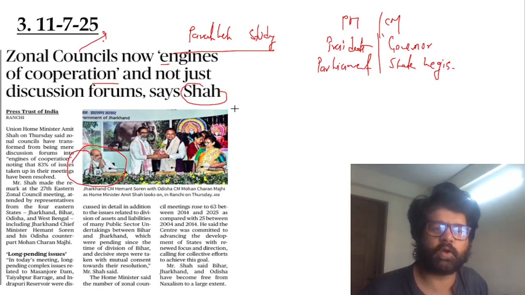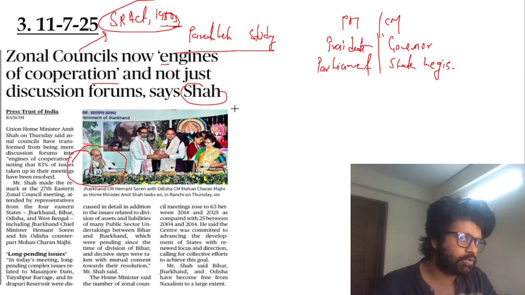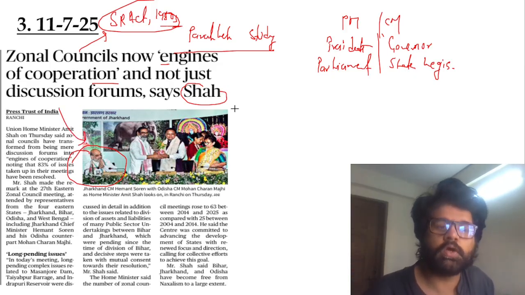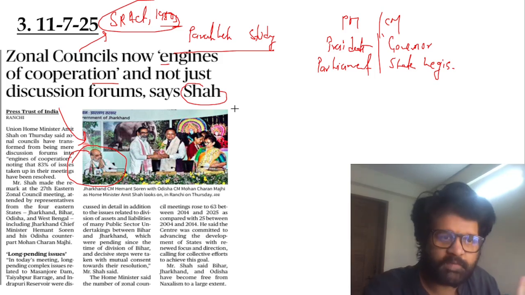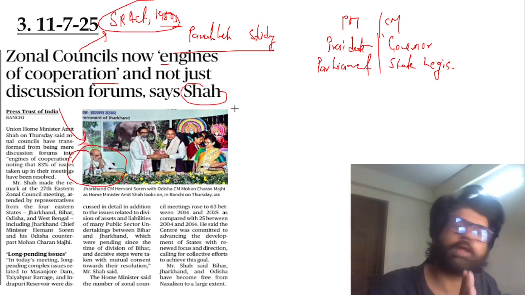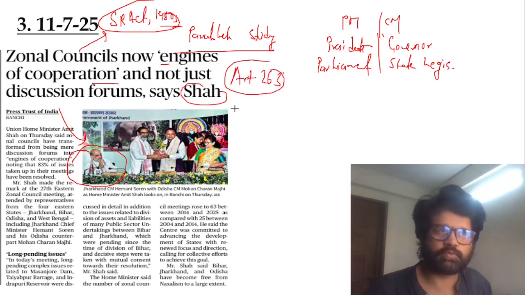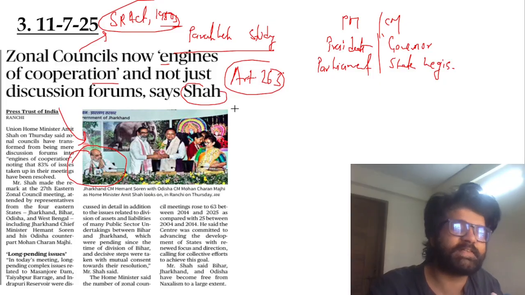Zonal council is a statutory body created by the States Reorganisation Act, 1950s or 1956, something. Check it, what was the year? So it's a statutory body, unlike the interstate council, and headed by the Ministry of Home Affairs, Amit Shah sir, who also heads the Ministry of Cooperation, which we have just discussed. The interstate council is a constitutional body created under Article 263, headed by the Prime Minister. So remember these things. I will give you another example.